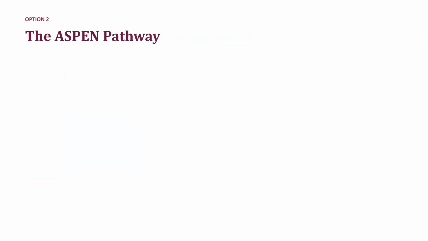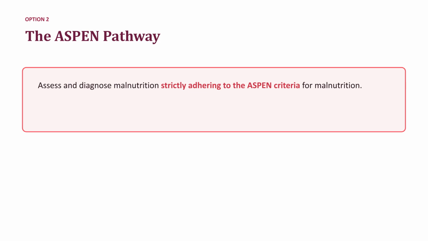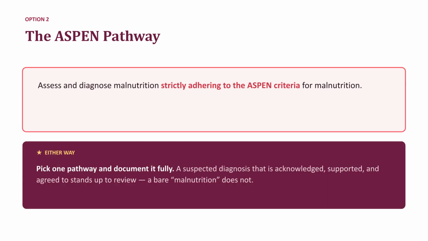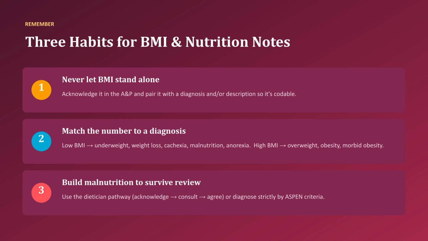Option 2 is the Aspen pathway. Here, you assess and diagnose malnutrition yourself by strictly adhering to the established Aspen criteria. Whichever pathway you choose, ensure your documentation is thorough. A suspected diagnosis that is properly acknowledged, supported, and agreed to will stand up to review, whereas a bare mention of malnutrition will not. To summarize, follow these 3 habits.